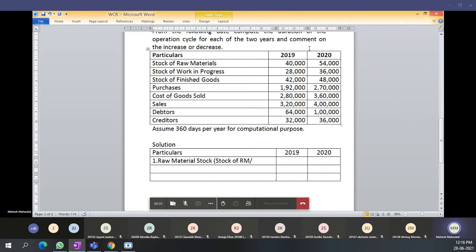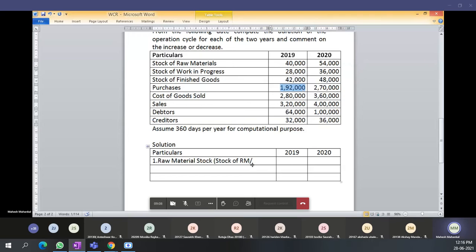The purchase is 1,92,000. The purchase expenses they have given you mean what you have purchased, which is raw material only.